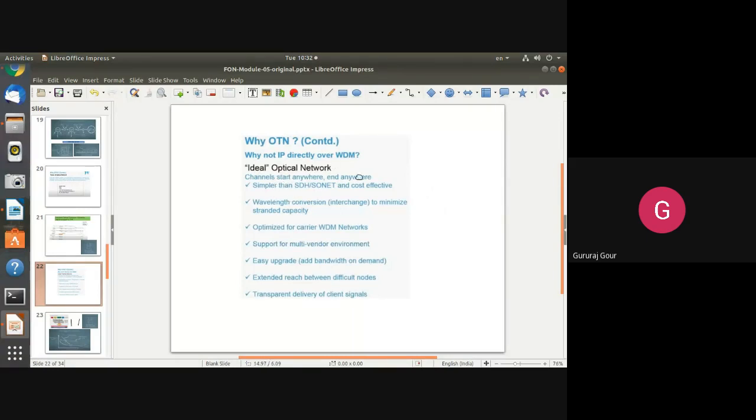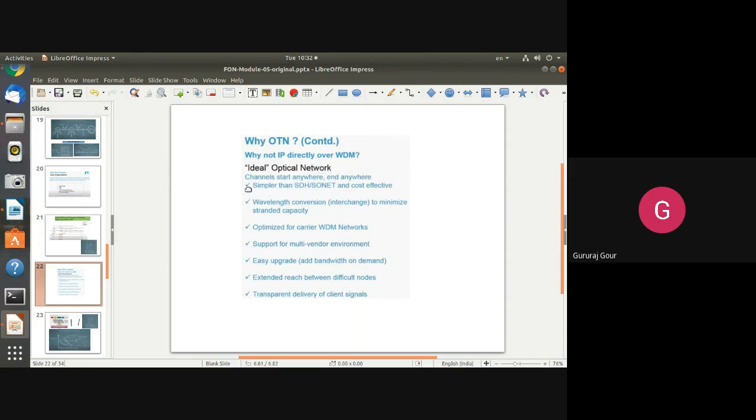So the optical network, besides all these functionalities, has been developed keeping in mind that we can start with any channel anywhere and end up anywhere with any channel. It means you can start transmitting any channel at any moment and end up with that channel anywhere. With that intention, they started addressing all these issues.